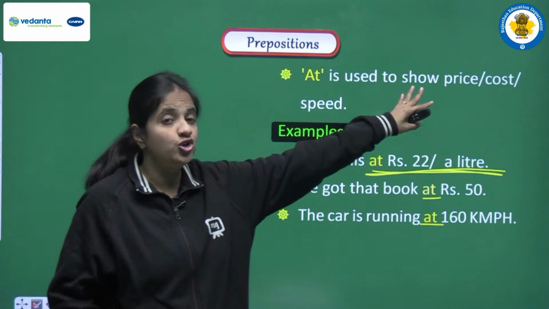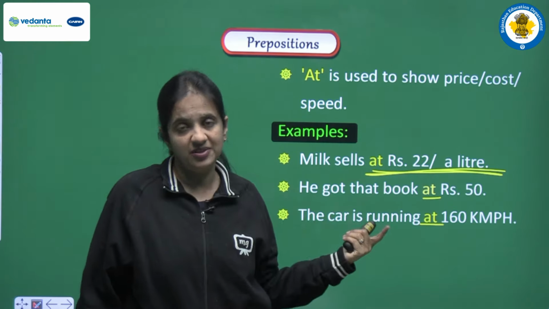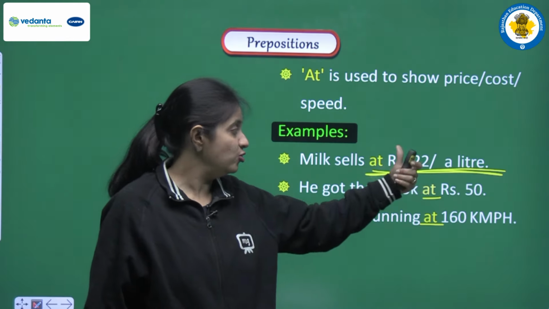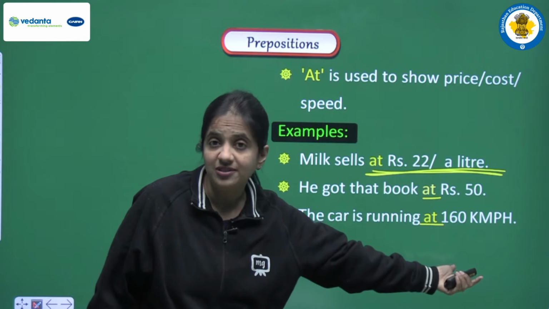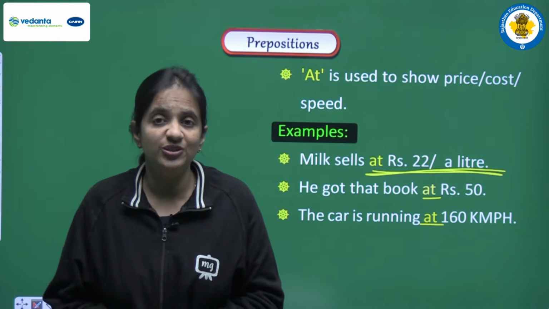At is used to show the price of something, the cost, and the speed of something. These are the examples we have discussed when we had cost, price, and speed, and in all these senses we have to use at as a preposition.